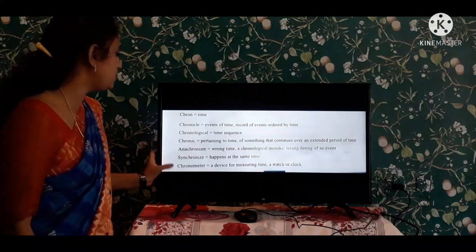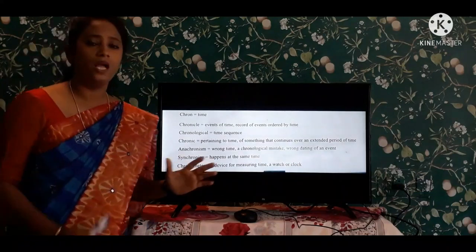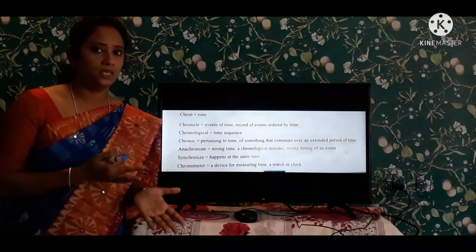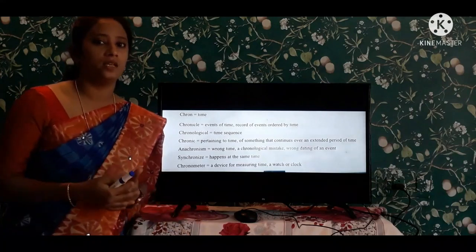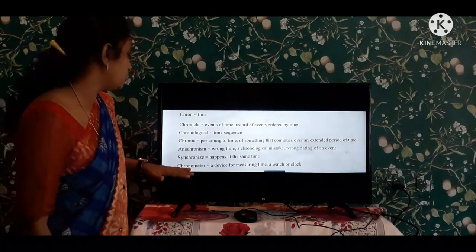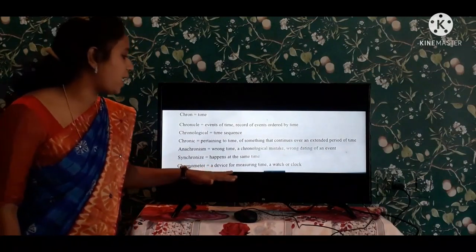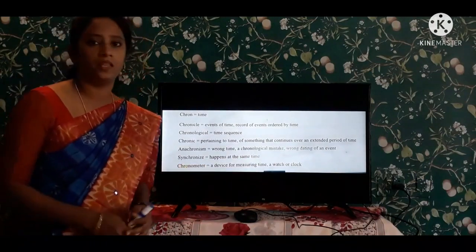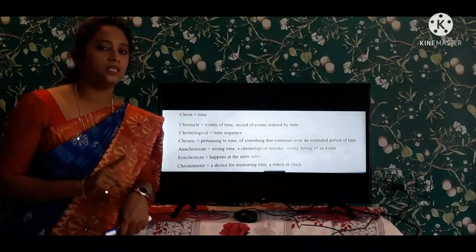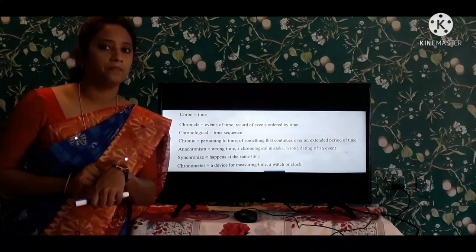And next one is chronometer. Chron means time, meter means a device. Chronometer is a device for measuring time. It measures the time.